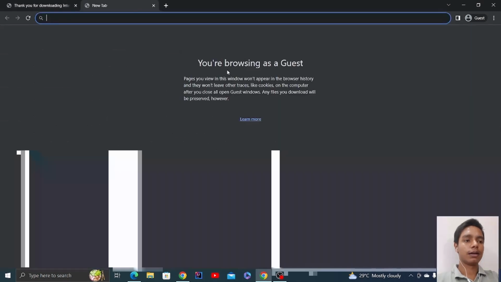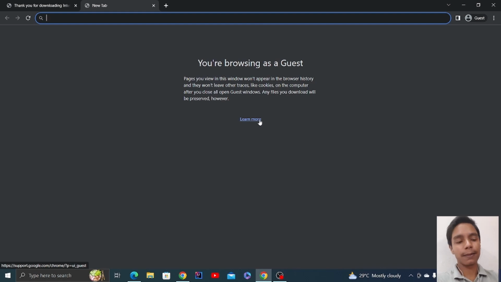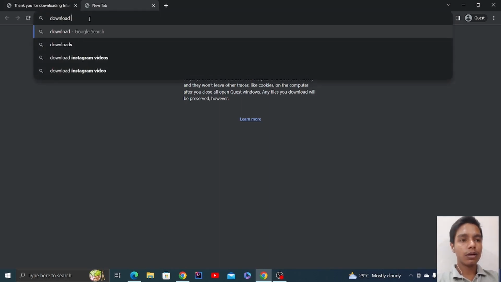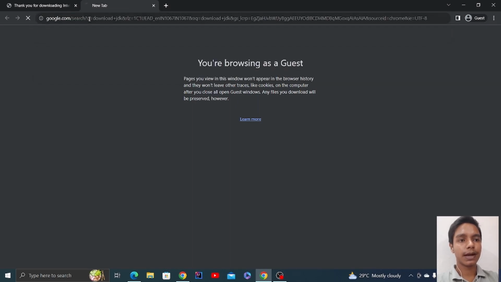Now let's download our JDK. First, install IntelliJ and make the basic setups. Don't open IntelliJ now. I'll show you how to open it and how to make projects and everything. For now, just install it and keep it closed. Come back to Google and type download JDK.